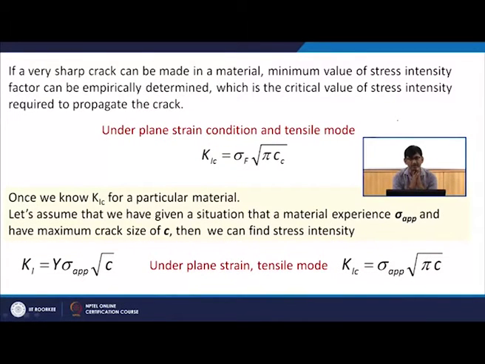If a very sharp crack can be made in a material, now how are we going to use this particular parameter? Initially, we will introduce a crack in the material. Suppose you give a material to me and ask me to find out the critical stress intensity factor for this material.